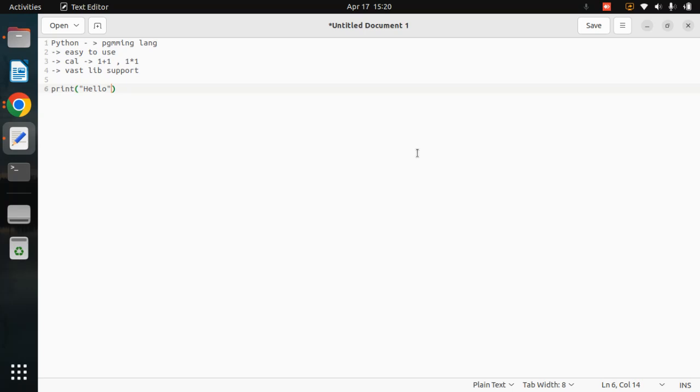Because this is called a string. We will learn this in depth, so don't worry about that. But right now just remember, whenever you want to print alphabets you need to give the quotes, and whenever you want to print simple 1 2 3, then you don't need to give quotes, it will print 1 2 3 only. Okay.